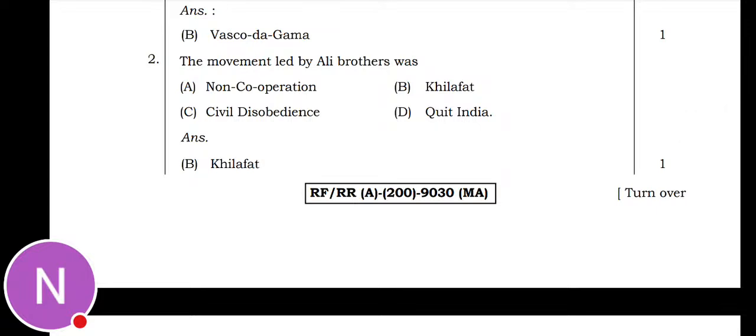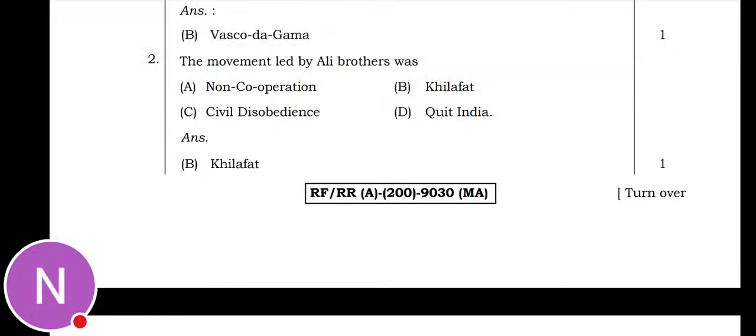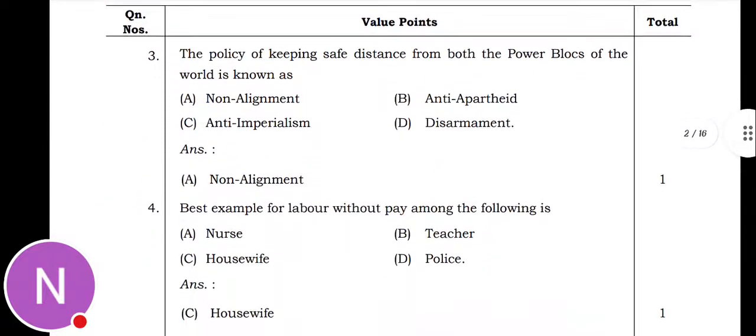The movement led by Ali brothers was: non-cooperation, Khilafat, civil disobedience, Quit India. So the movement led by the Ali brothers was Khilafat. Option B. So you will get another 1 mark.